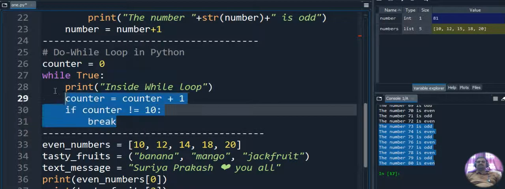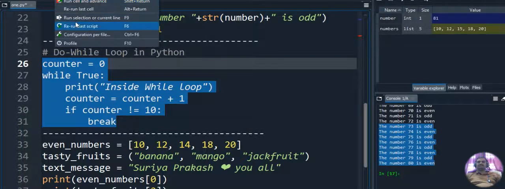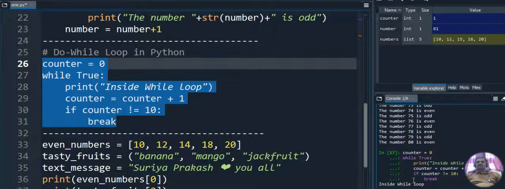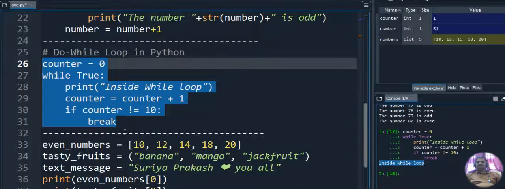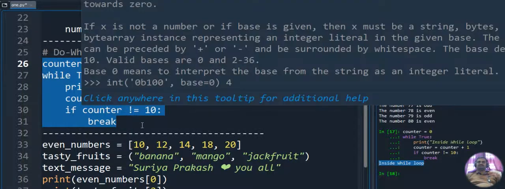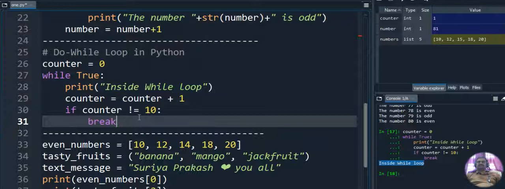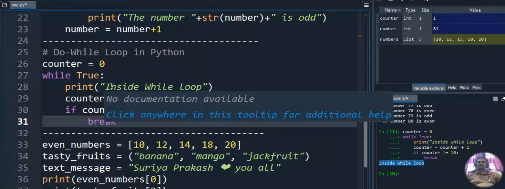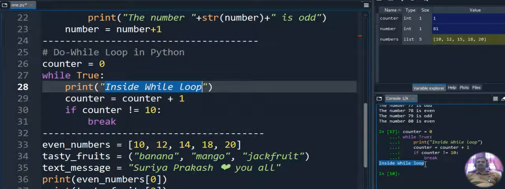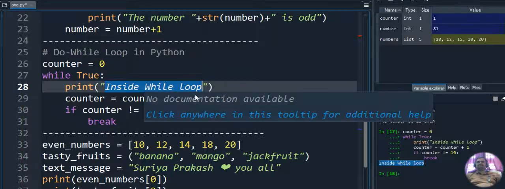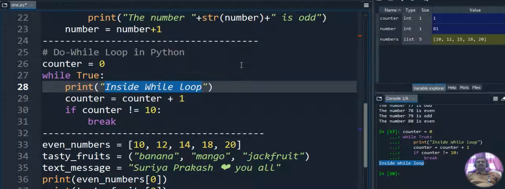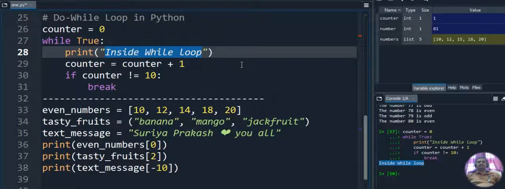So when you execute this particular code, what will happen actually, you will get the output only one time, because our condition is false. If you gave this condition at the start, this program would not execute even a single time, but we are giving the condition at the exit, so the program will execute one time, and we get the output "inside while loop". I hope you understood this logic, because as I told, do while is not there in Python. We are achieving it with the use of while.